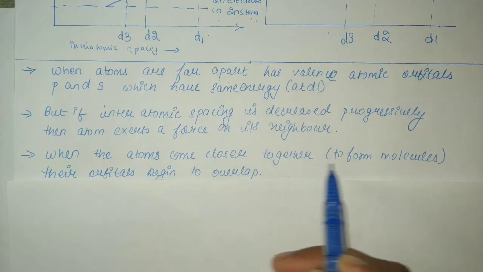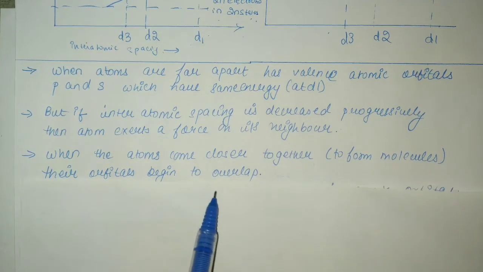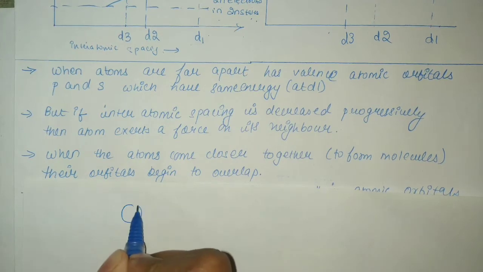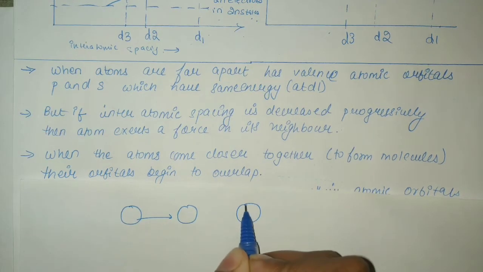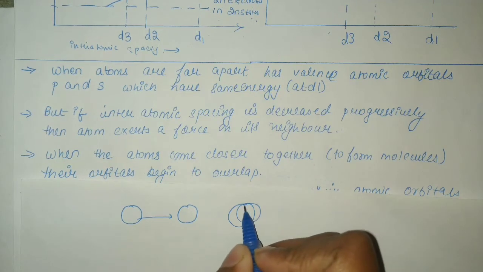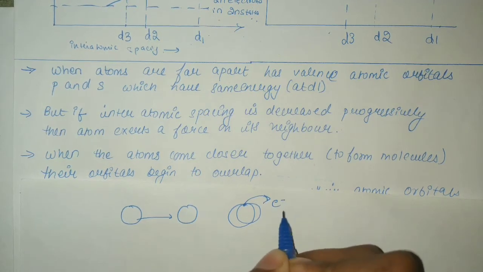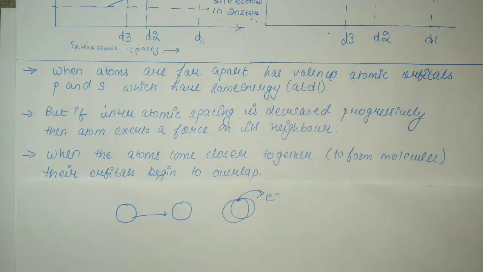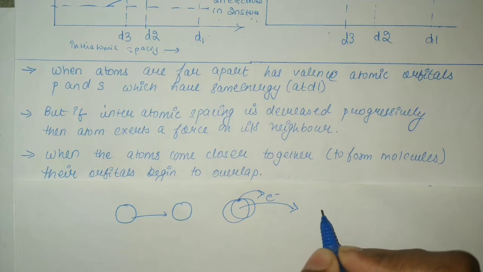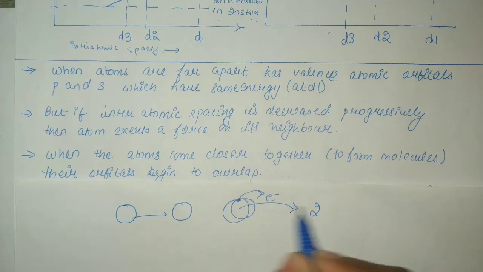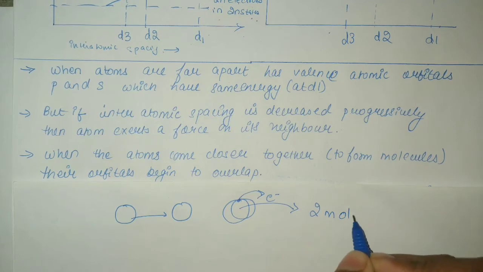When the atoms come close together to form molecules, their orbitals begin to overlap. Now let's take two atoms here for simplicity. If they come close to each other, they will practically overlap each other. Now at this point electrons tend to have the same quantum number. But is this possible? No, because according to Pauli's exclusion principle, no two electrons can have the same quantum number. So what happens in this case? The overlapped orbitals split to form two molecular orbitals.